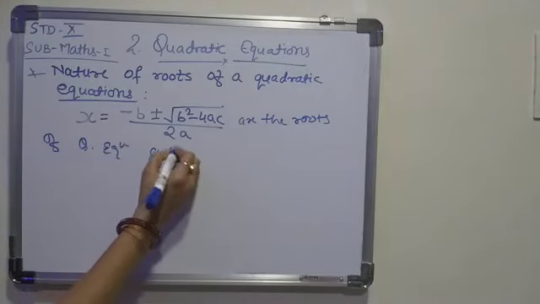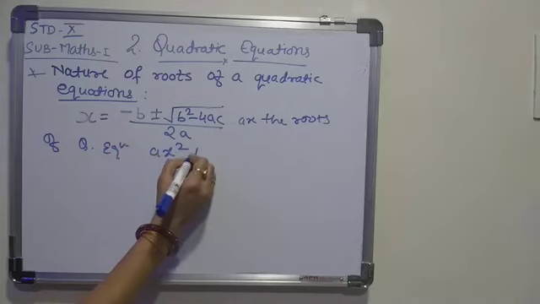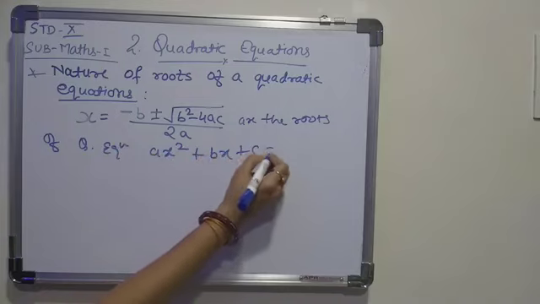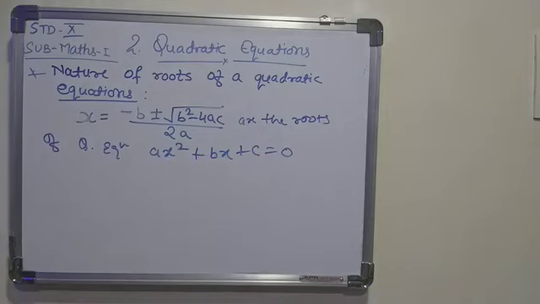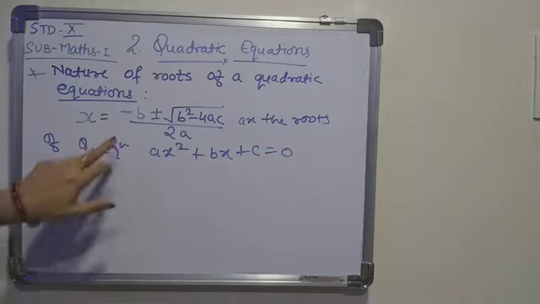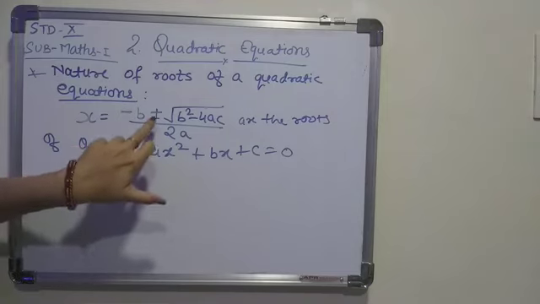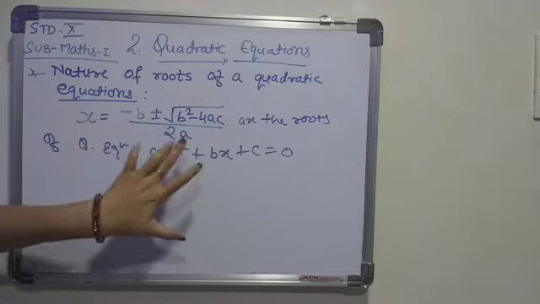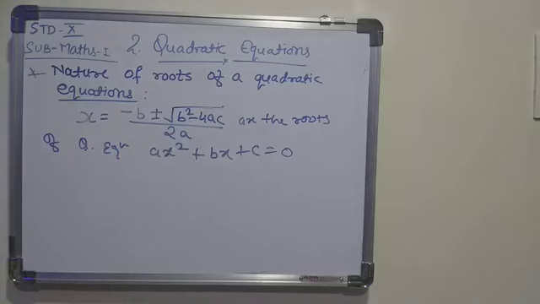The general form of quadratic equation is ax square plus bx plus c is equals to 0, right? So in formula method we got this x is equals to minus b plus minus under root b square minus 4ac upon 2a is the root of the quadratic equation, right? So in this video we are going to study the nature of this root.